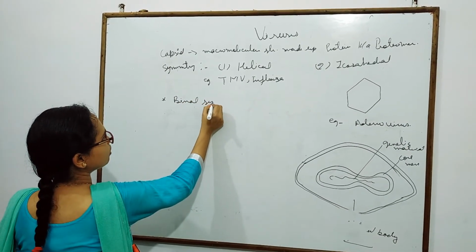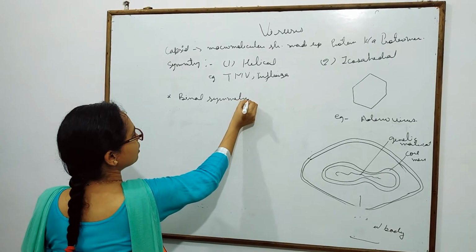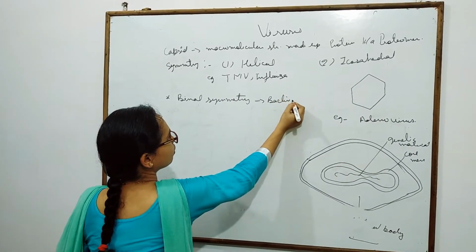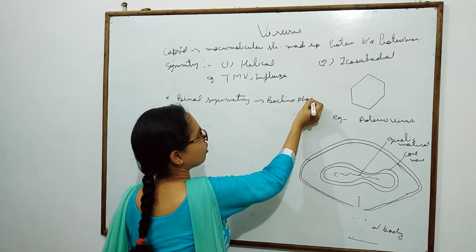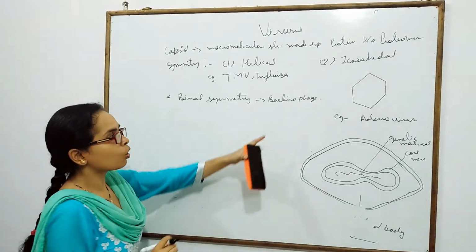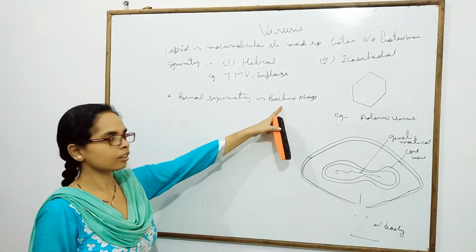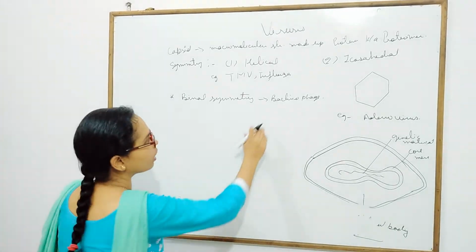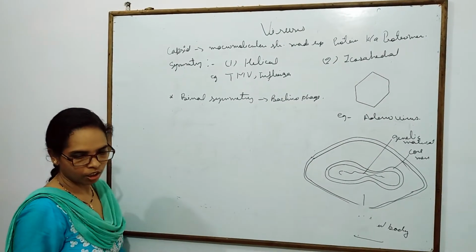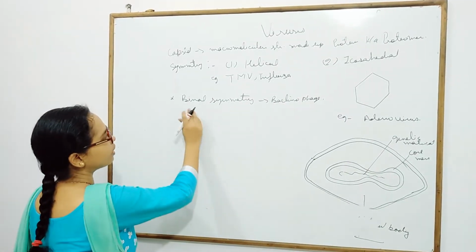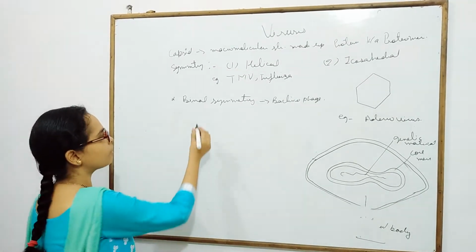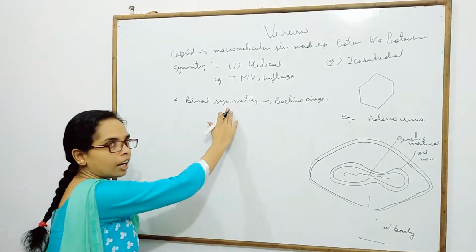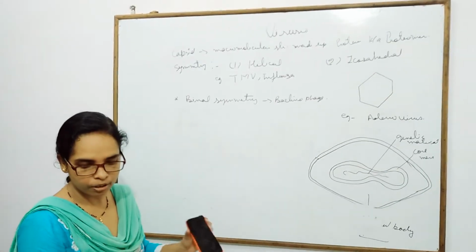Bacteriophages are viruses which can infect the bacterial cell. In the bacteriophage, two types of symmetry are present, helical and icosahedral.